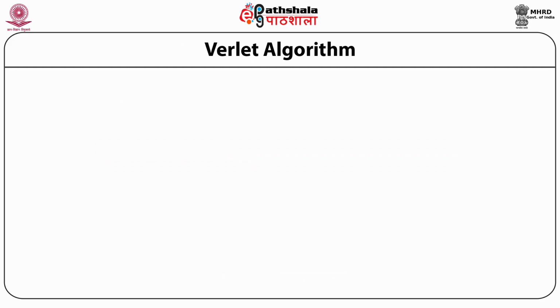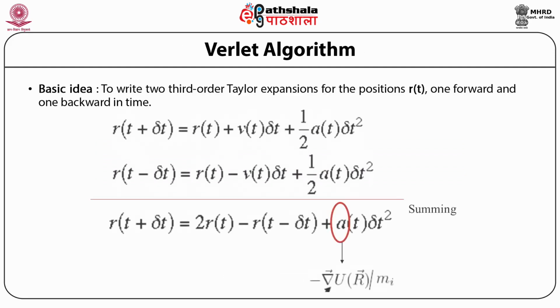Here we show exactly the idea. If we expand r(t plus delta t) in the top equation and the bottom is r(t minus delta t), then if we sum these two, we get r(t plus delta t), that is, the coordinates will be a function of the initial position, the position at t minus delta t, which is one step beforehand, and the acceleration, which can be depicted by the derivative of potential energy. Hence, we can calculate by using these positions and accelerations, or positions and the potential energy calculations.